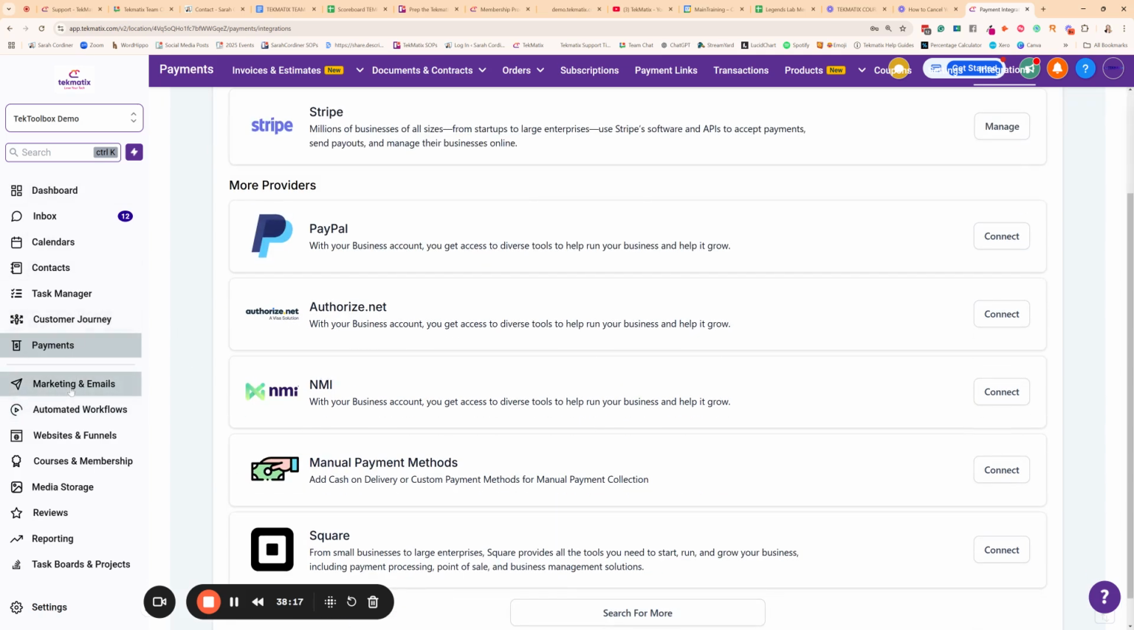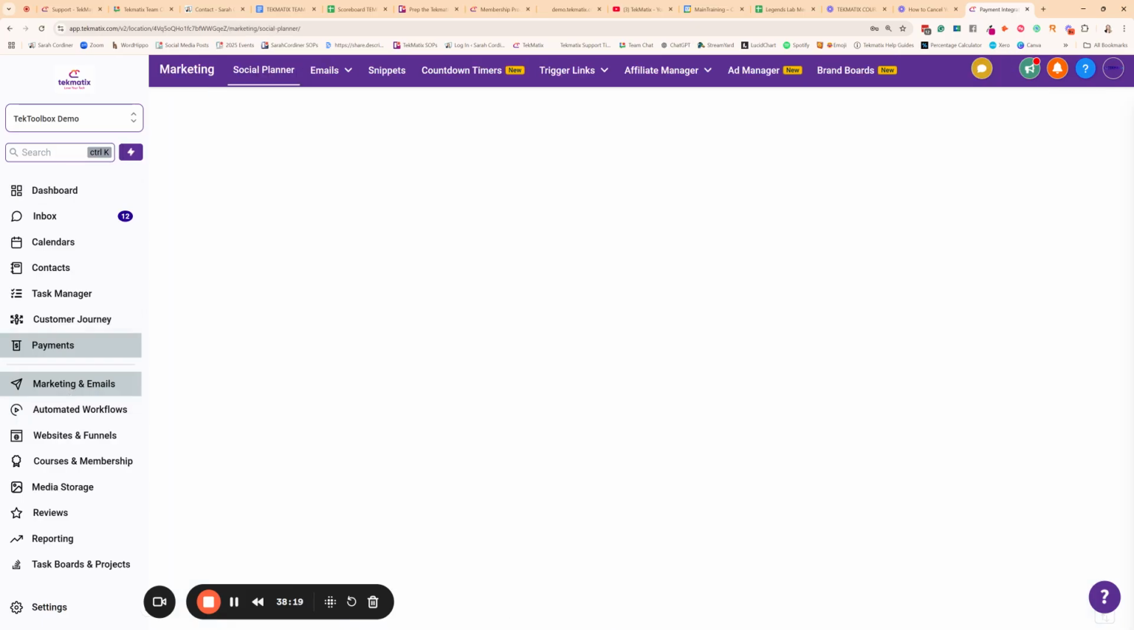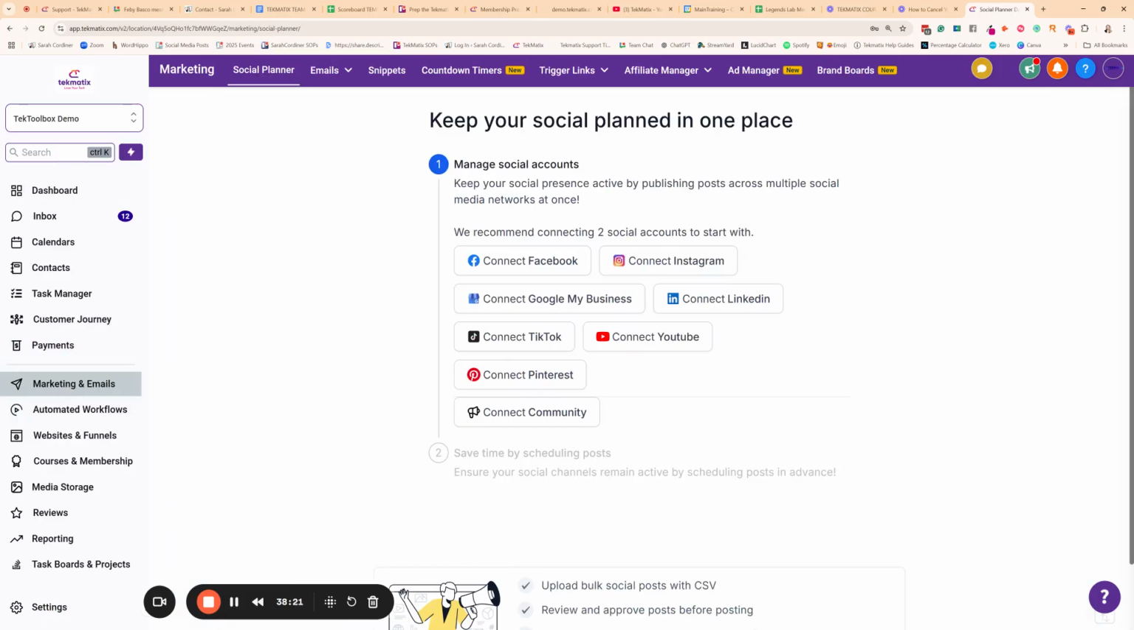Now we also have marketing and emails section over here. This is a very large section. First of all, you've got your social media planner. Now what you want to do is make sure you click on all of these buttons and connect all of your social media profiles. FYI, the APIs for these are controlled by the social platforms, not by us or GHL. And Facebook, Instagram, all of them actually, when they do major updates to their security or to their platforms, will disconnect your connections. That is just what happens to all APIs.